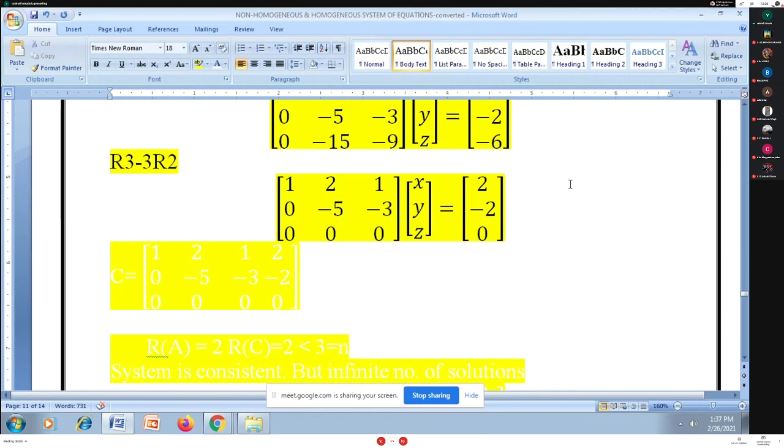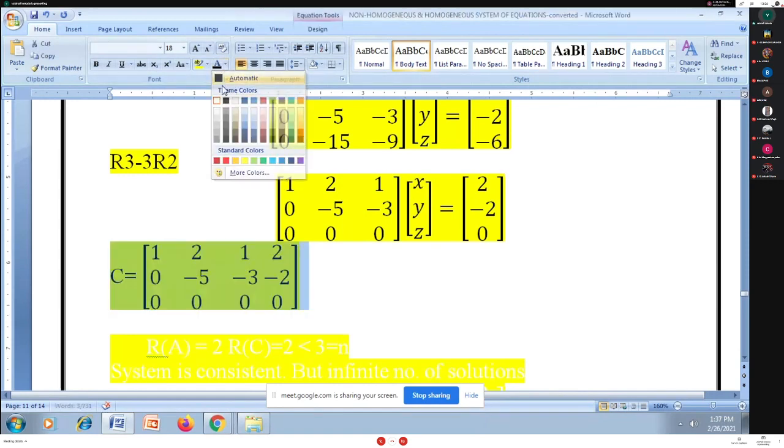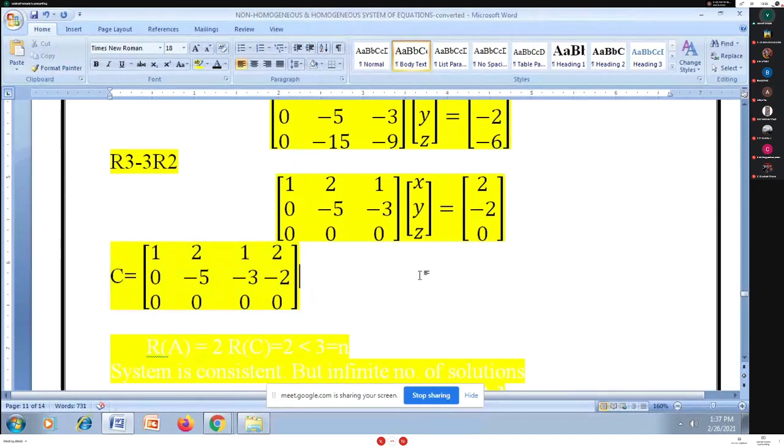I'll have two non-zero rows in A, and simultaneously two non-zero rows in C also. So the rank is not affected. If you want, you can add one more row transformation, multiplying R2 by minus 1 by 5. The rank will still remain as it is. Those who are confused can do this extra transformation, and further you can write rank of A is equal to 2.